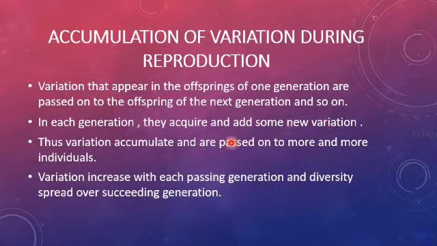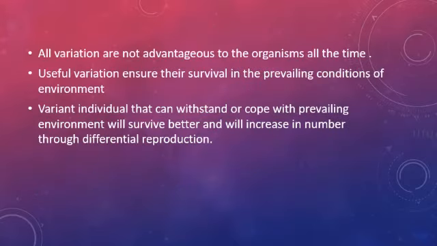Thus variations accumulate and are passed on to more and more individuals. Variation increases with each passing generation and diversity spreads over succeeding generations. After every generation, if some change is there, they start accumulating, and after various generations you will get a new species which is more adaptable to the surroundings.